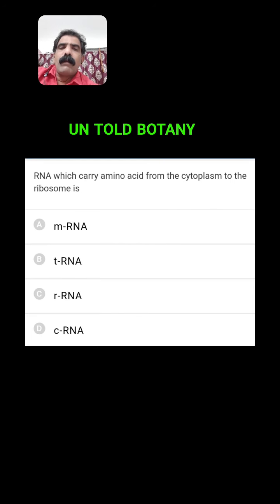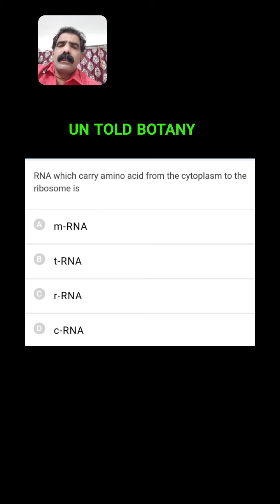RNA which carries amino acid from the cytoplasm to ribosome. There are three types of RNAs in the cell. On ribosomes protein synthesis takes place.